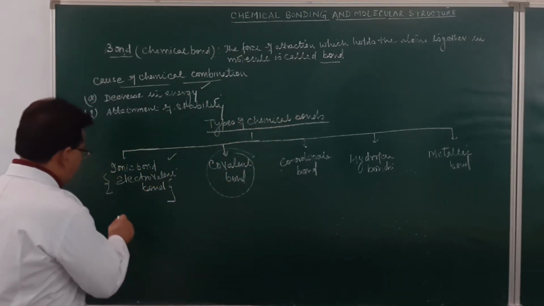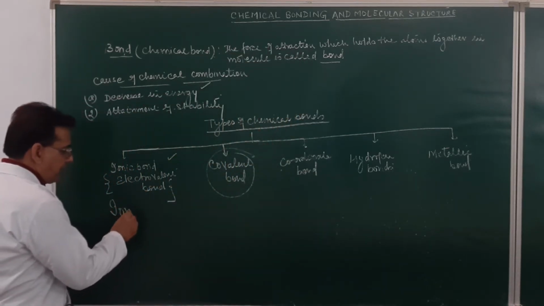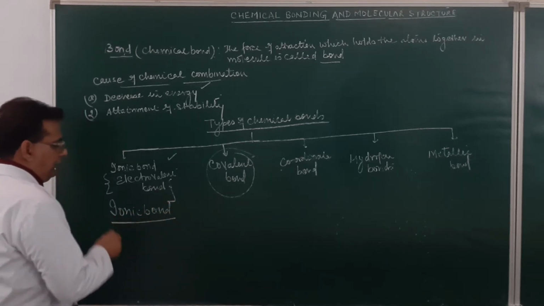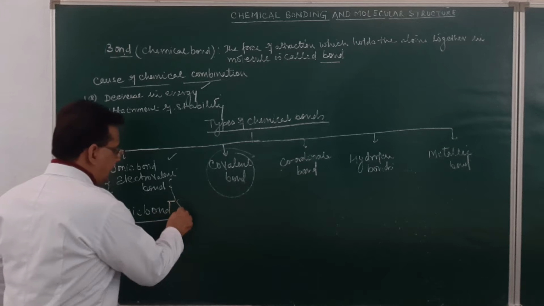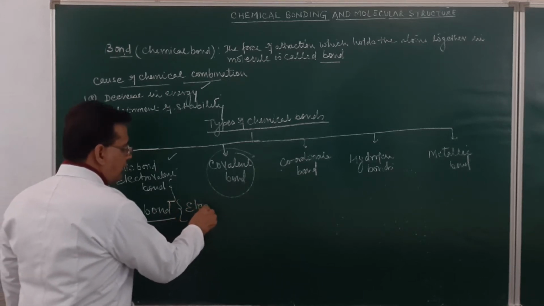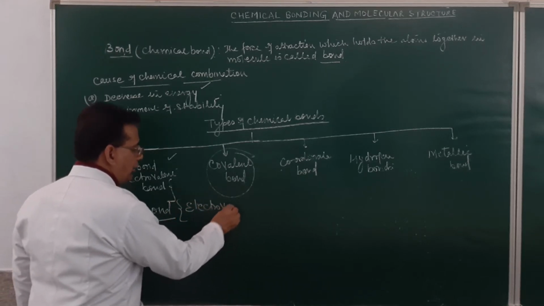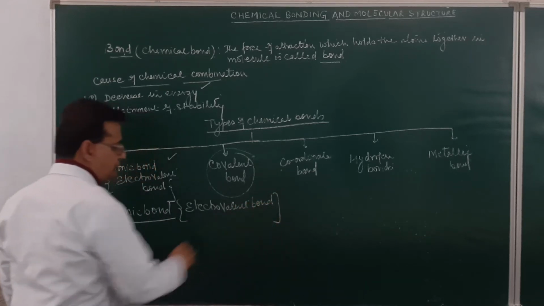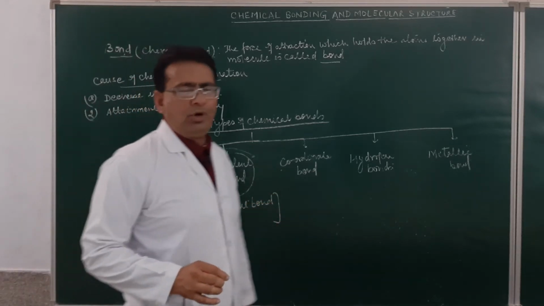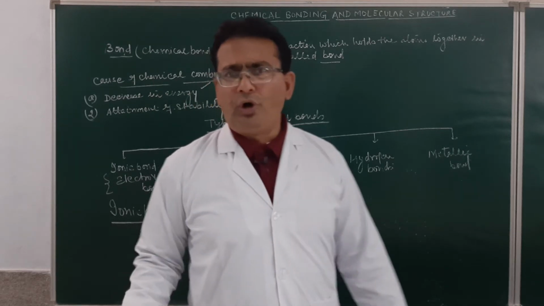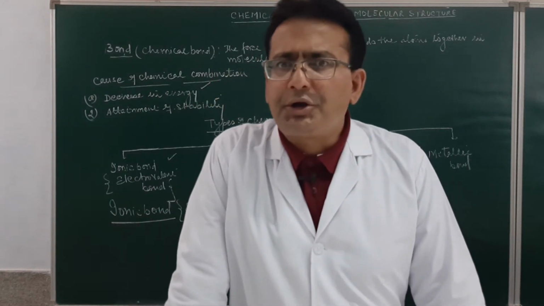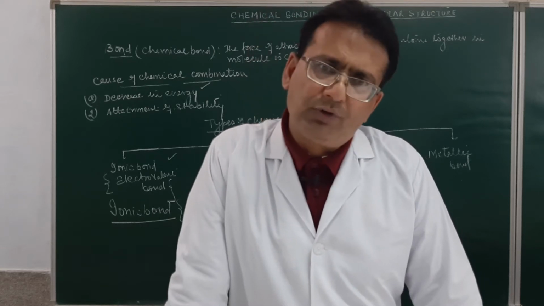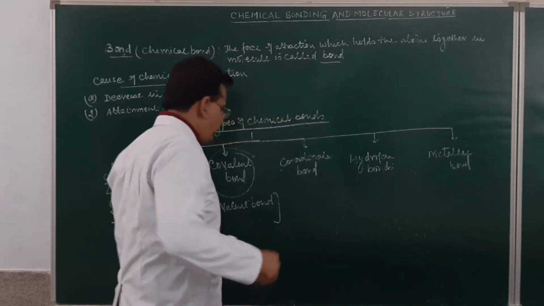Now, as far as the ionic bond is concerned, this is also known as the electrovalent bond. So, ionic bond or electrovalent bond. The bond which is formed by the transference of electrons between the two combining atoms is called the electrovalent bond. So, what is the electrovalent bond?